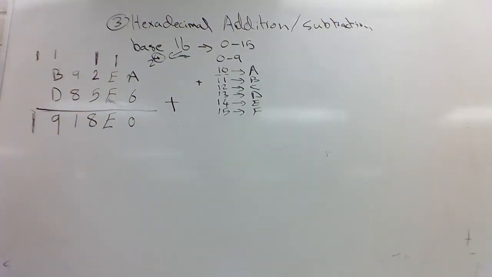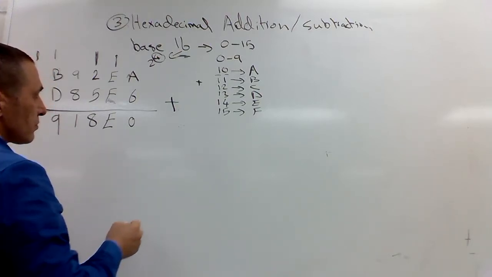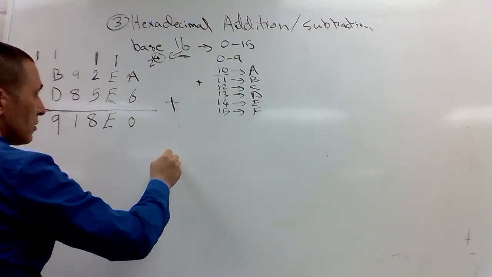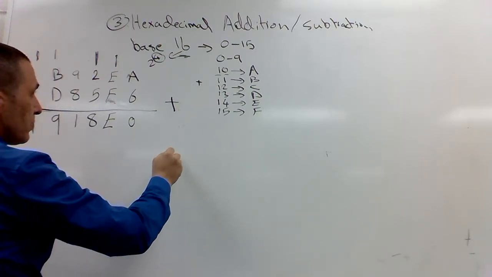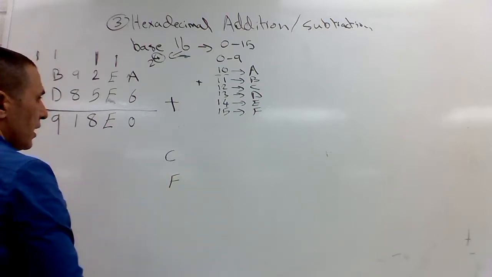Now let's do the subtraction. The subtraction, I'm going to need to do some borrows. So let's put, I haven't used the C. Let's put the F here.